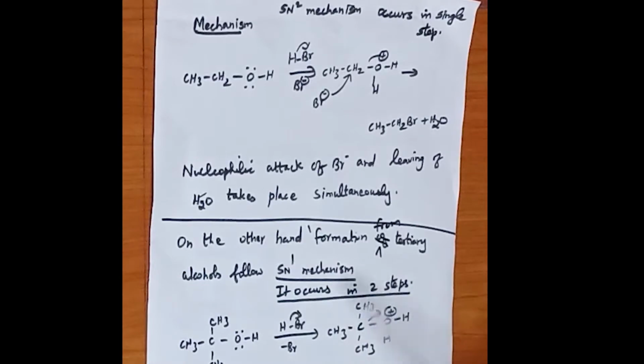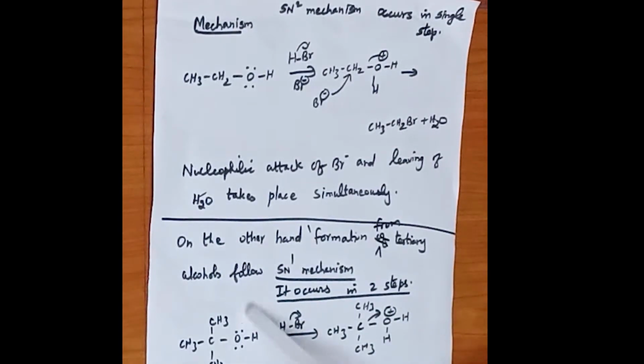On the other hand, tertiary alcohols follow the SN1 mechanism. Primary alcohols always undergo the SN2 mechanism, which is called nucleophilic substitution bimolecular reaction. And tertiary alcohols follow the SN1 mechanism, which is called nucleophilic substitution unimolecular reaction. It occurs in 2 steps. So the SN2 mechanism always occurs in 1 step, whereas the SN1 mechanism follows 2 steps.